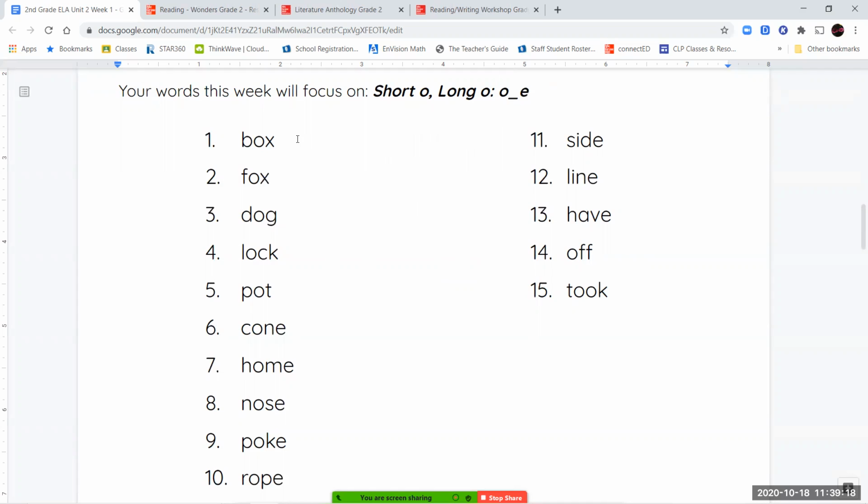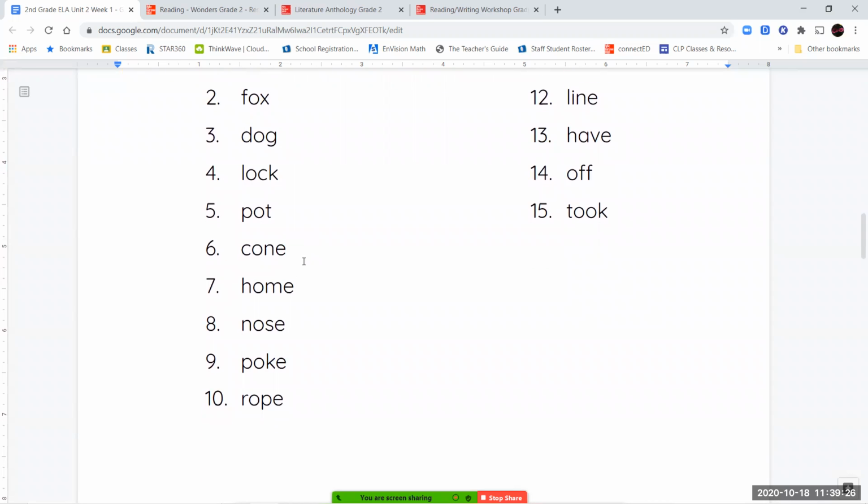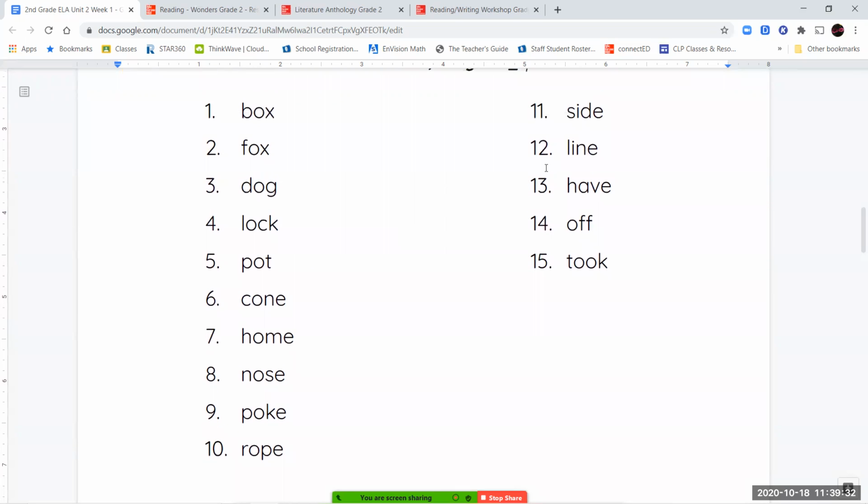Your first word is the word box, fox, dog, lock, pot, cone, home, nose, poke, rope, side, line, have, off, and took. So your short O, you're seeing just a single vowel O in the middle of two consonants.